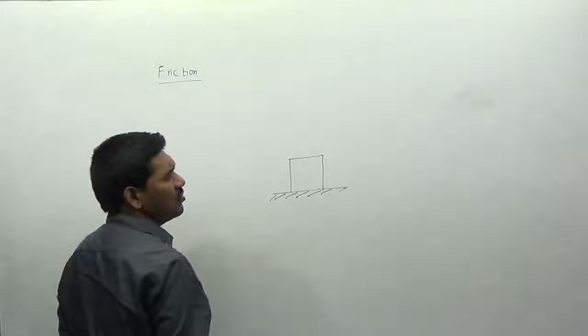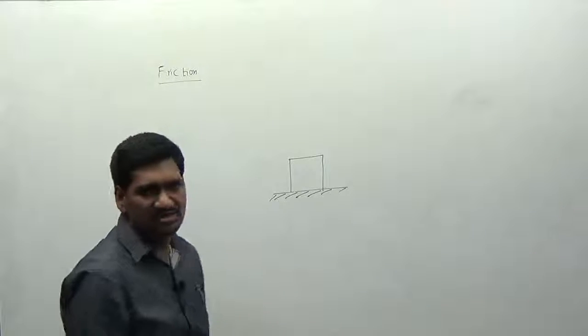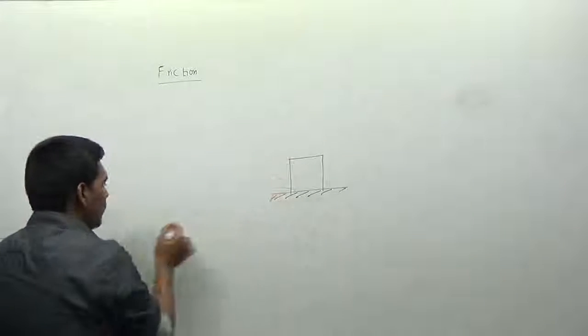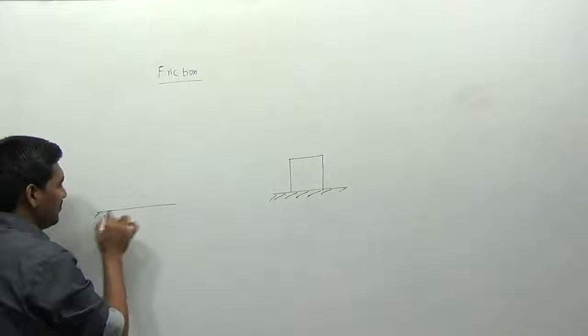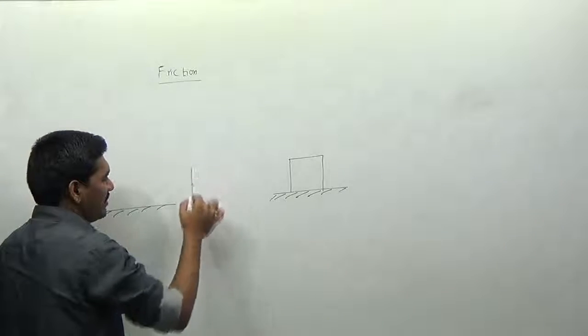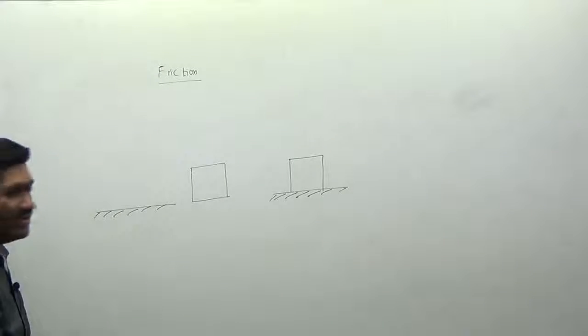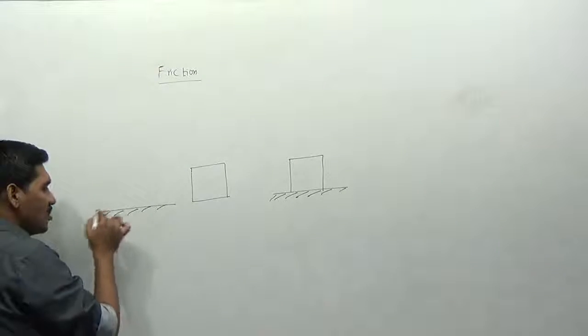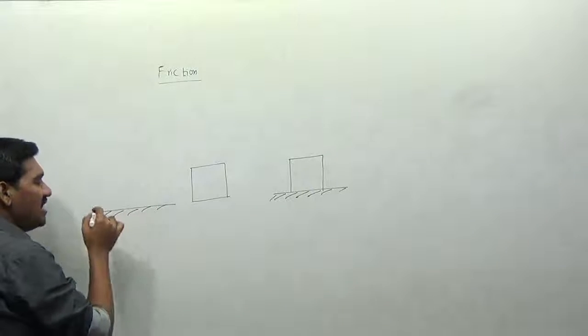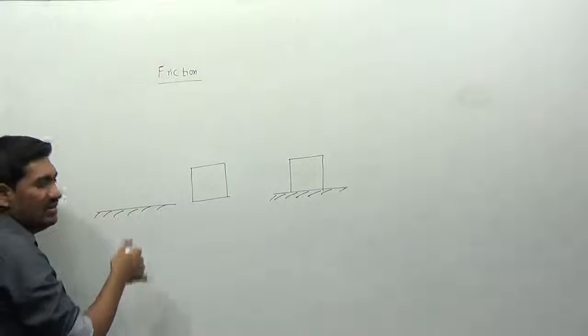Whatever the weight of the block may be, whatever type of surface it may be, if you separate the block from the surface and observe the contact surface at the microscopic level,